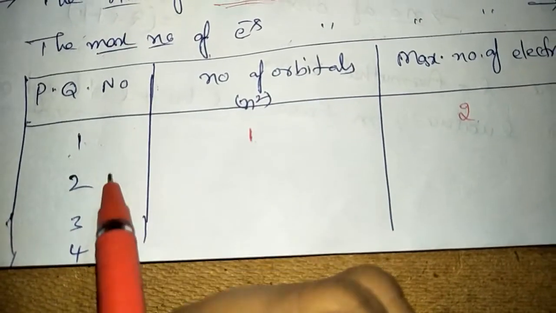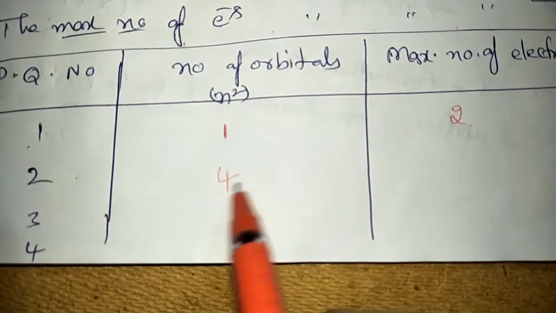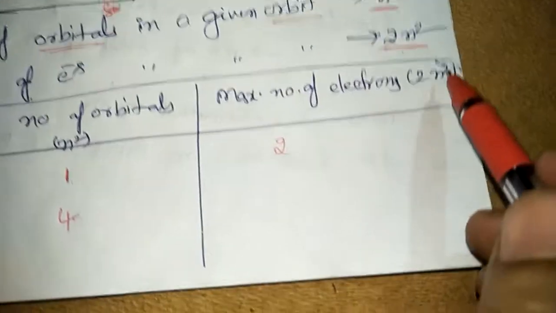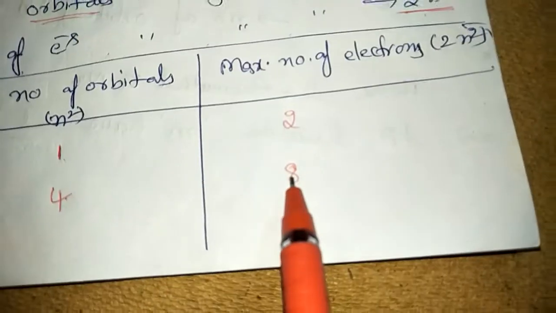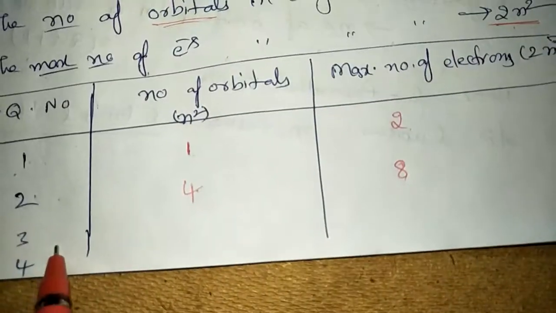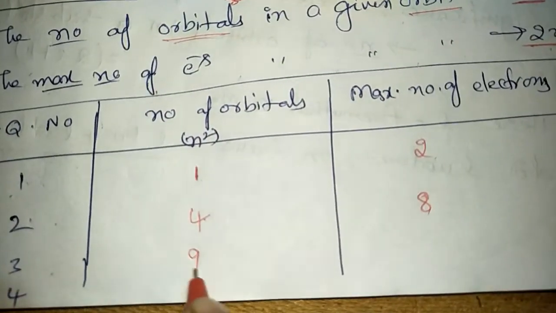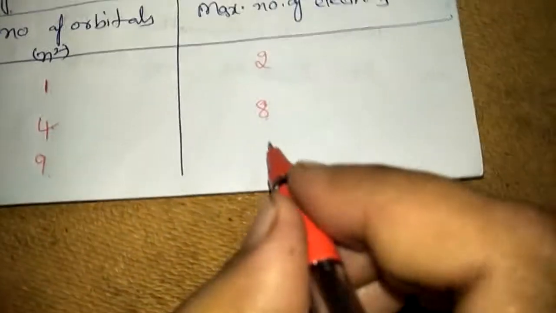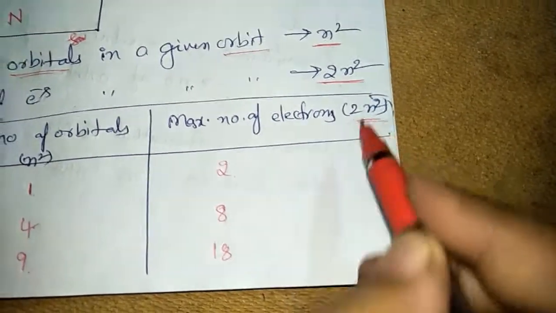If the principal quantum number is 2, then 2 square means 4 orbitals are there. So 4 into 2, that is 8, so a maximum of 8 electrons are accommodated in the second shell. In the third shell, how many orbitals are there? By using the n square formula, 9 orbitals are there. So a maximum of 18 electrons are accommodated by using the formula 2n square.